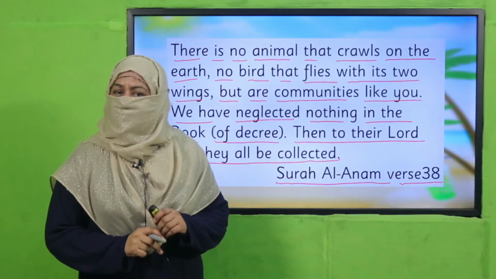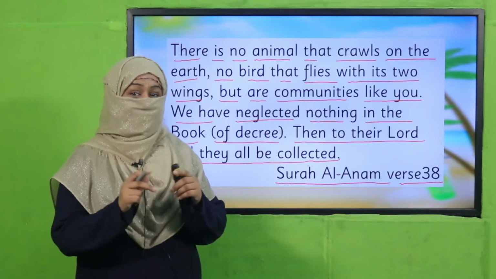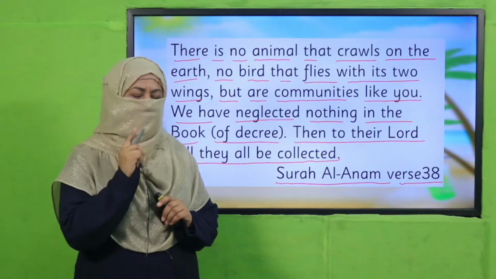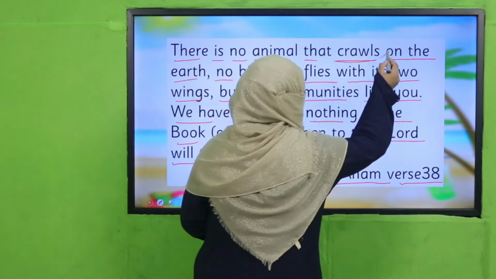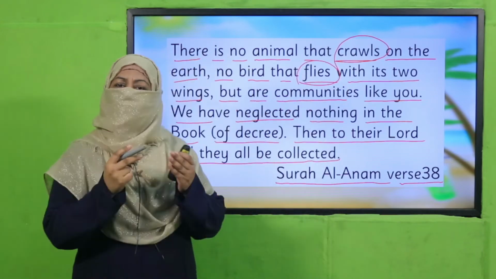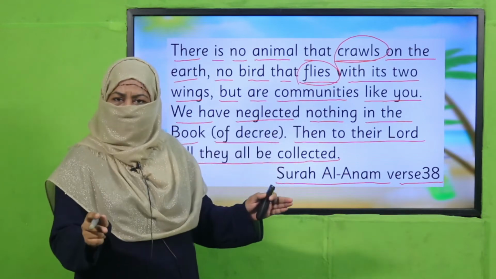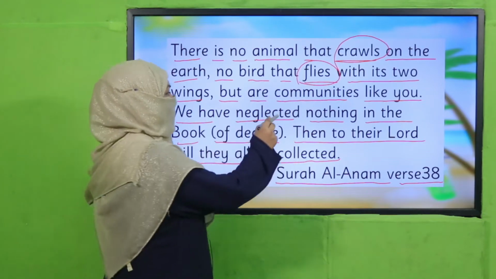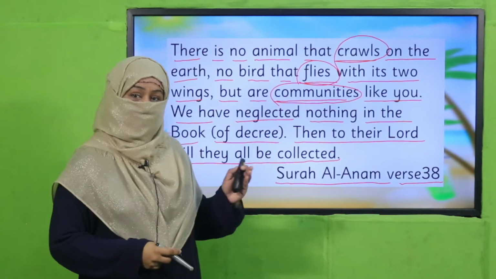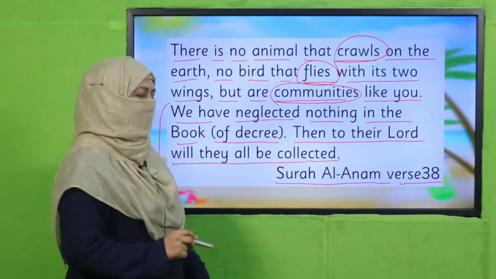Yes, my dear students, what is this beautiful verse telling us? Beta, Allah subhanahu wa ta'ala is telling us different categories of animals. You see, Quran teaches us everything. There are animals which crawl, there are birds who fly, and there are animals who walk, and many more. This is telling us there are different categories of animals, and they all live in community.